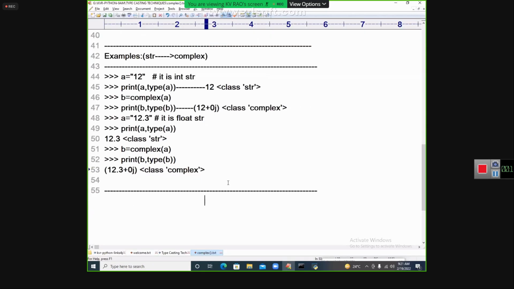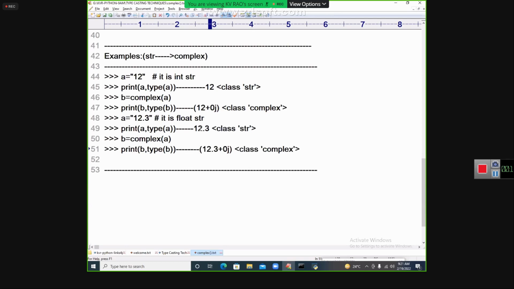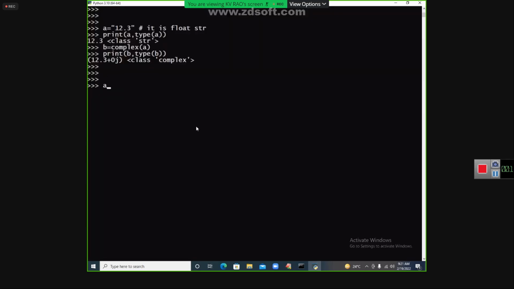See, my dear students, it is taken like this. Complex of this is printed like this. Now coming to the next point, A is equal to... be careful. Possible or not possible, you need to say.